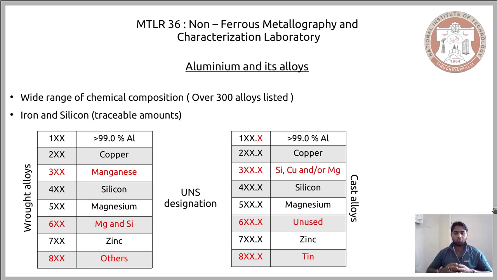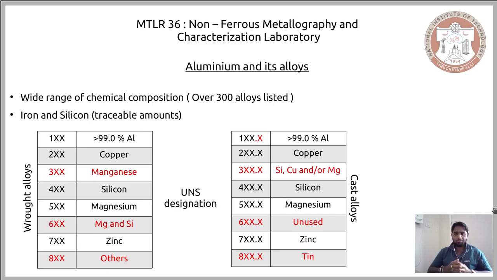So now let's move away from this UNS designation and see why one should focus on aluminium, or on the large number of alloying elements, or the wide range of compositions that make up the aluminium alloys. What is the relevance of that to the study of metallography or characterization?